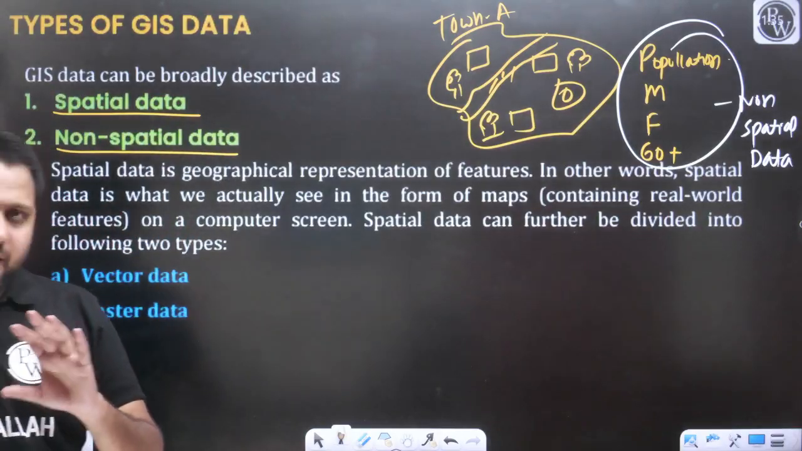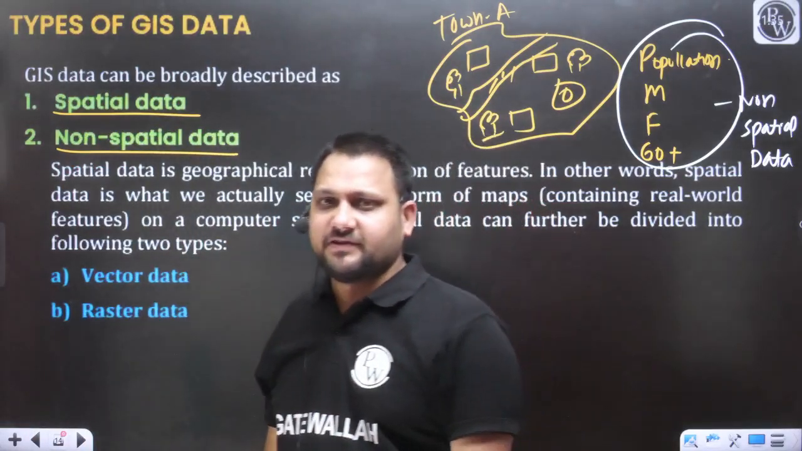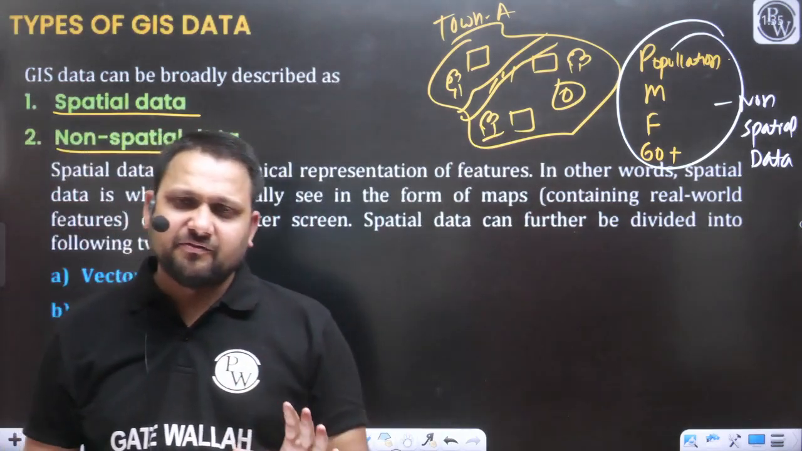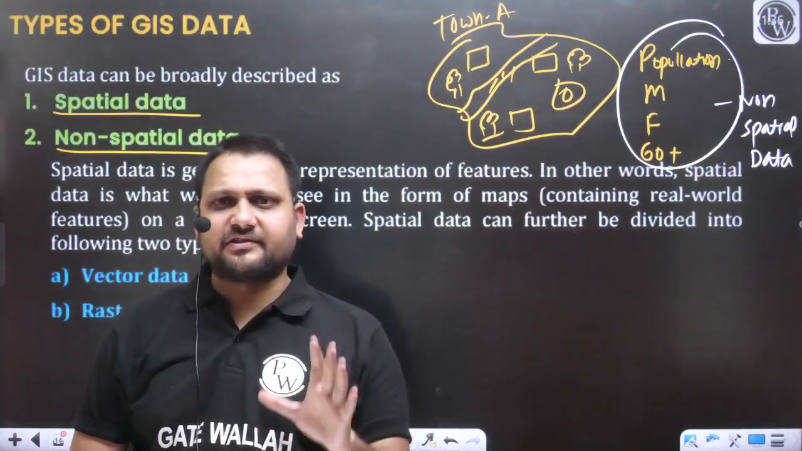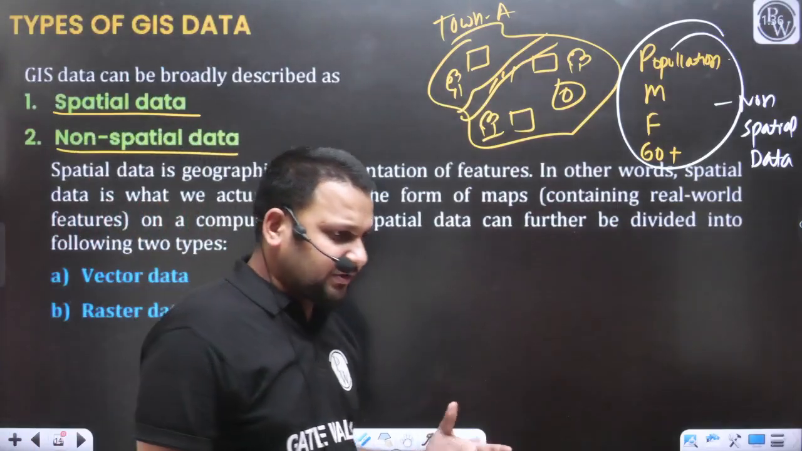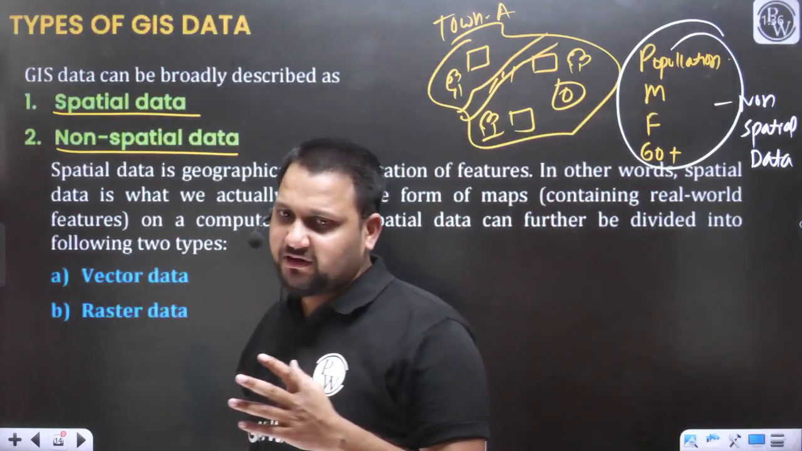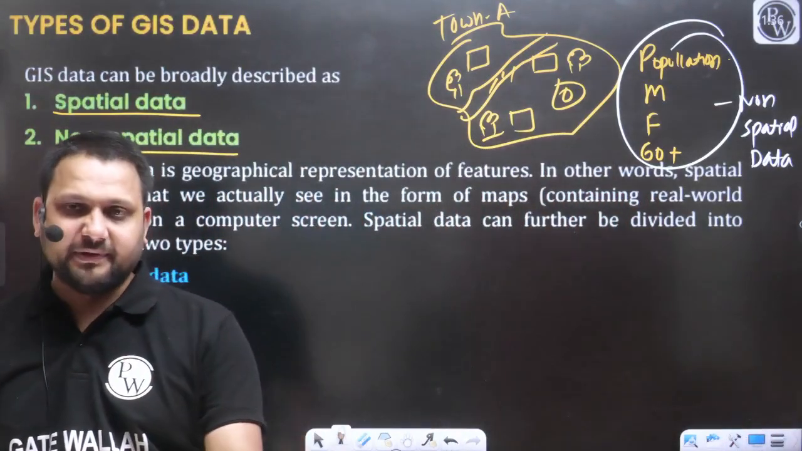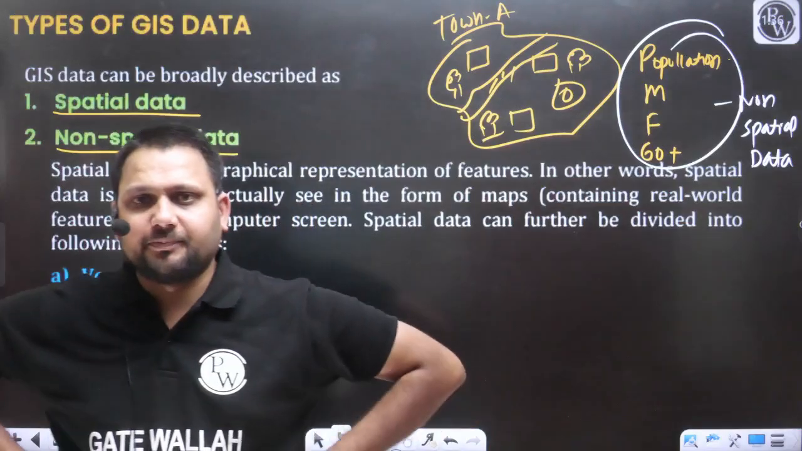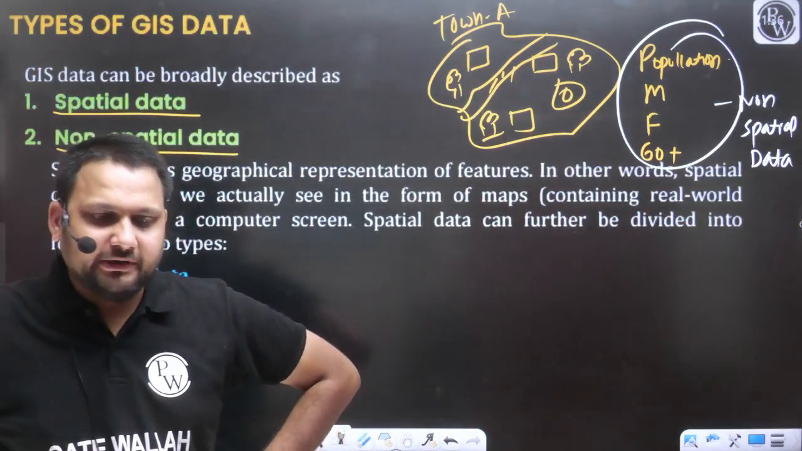So I hope this point is clear to everyone, what is the spatial data and what is the non-spatial data. Whatever we are seeing as it is, as representation, is the spatial data. Some associated data, which is also very important for defining the characteristics of that feature, will be considered as the non-spatial data.